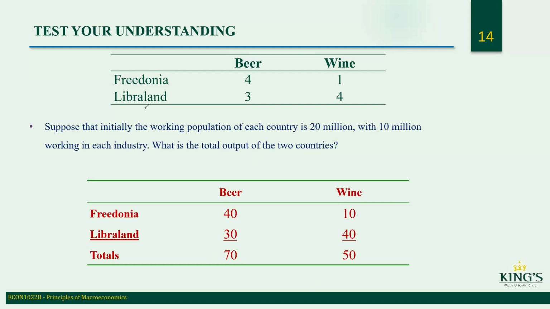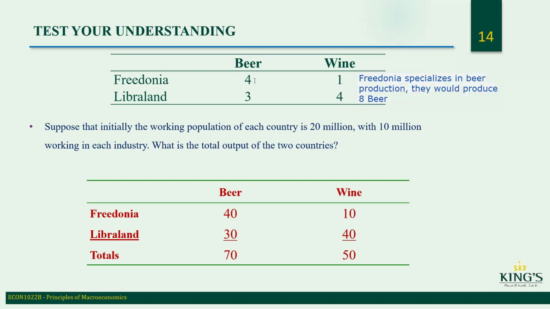If Fredonia specializes in beer production, they would produce 8 beer.